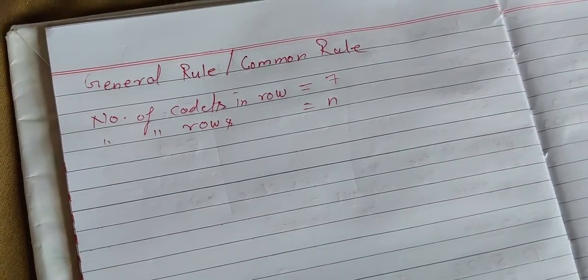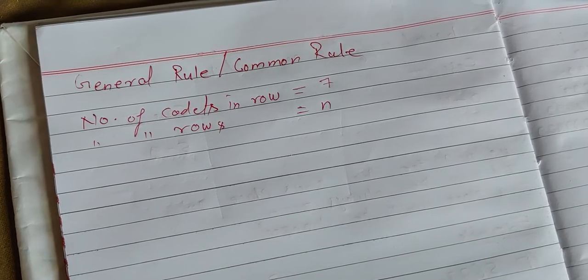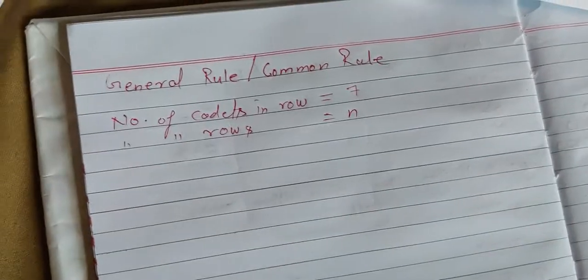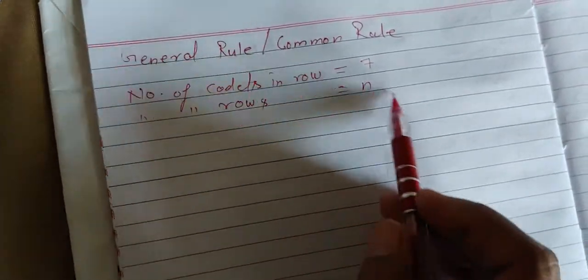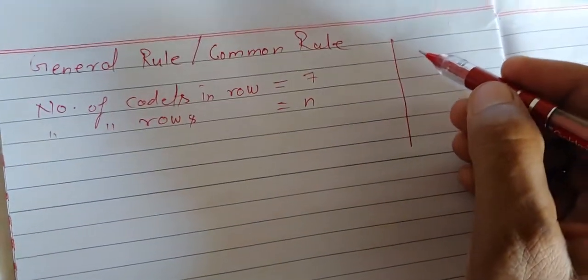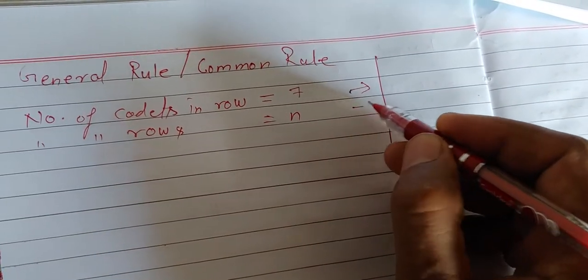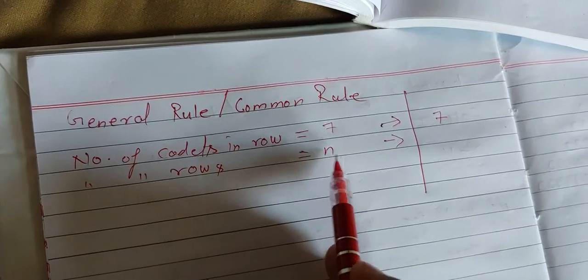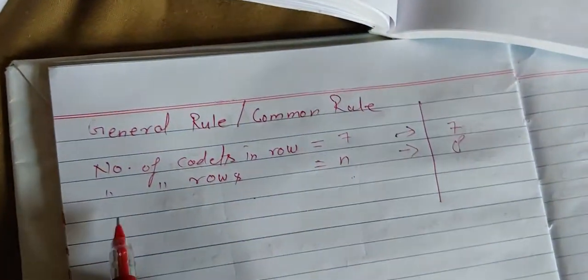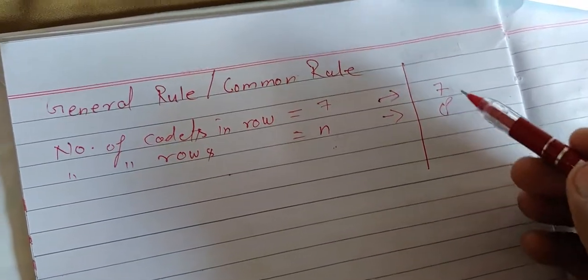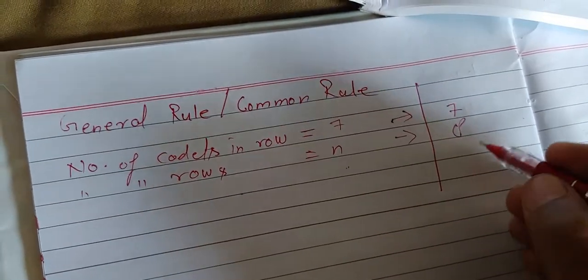So then how many cadets are there? You have to find out the general rule to find out the total number of cadets. First of all, if in place of n any value is given, I am giving you a simple example. Suppose the number of cadets in a row is 7, and in place of n it is written as 8, meaning the number of rows is 8. Then what will be the total number of cadets in a march or in a parade? Then it is simply 7 × 8 = 56.